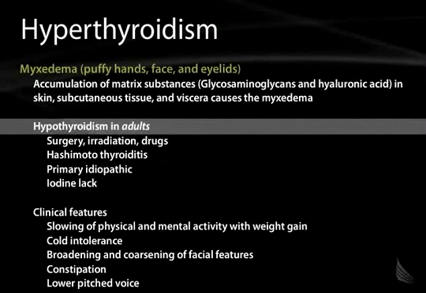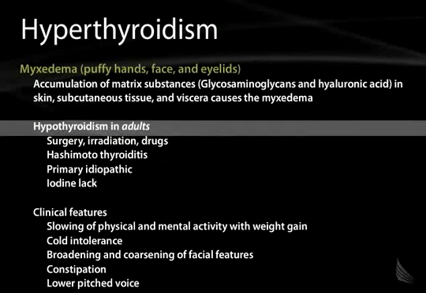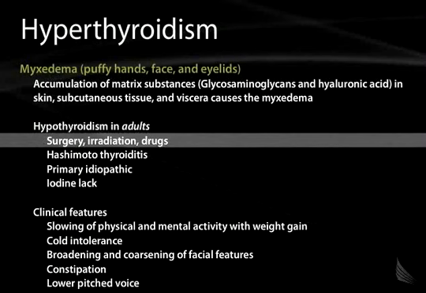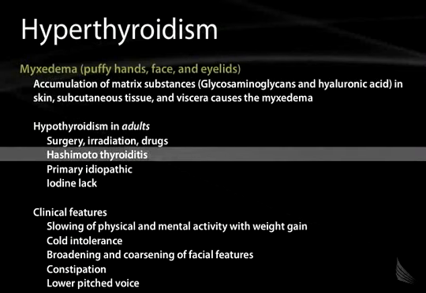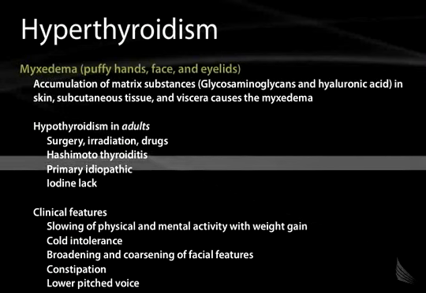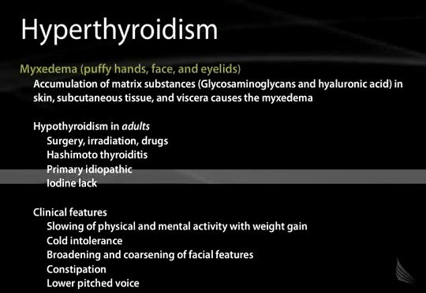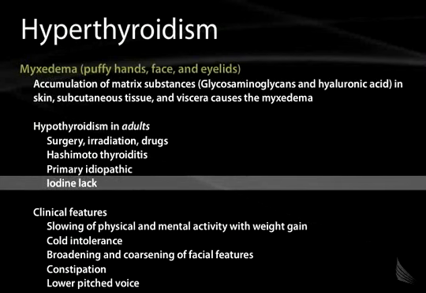Hypothyroidism in adults can occur from a variety of etiologies. Surgery, thyroid resection, for example, for hyperthyroidism, radioactive iodine ablation for Graves' disease, or irradiation to the neck. Multiple drugs can cause hypothyroidism. Hashimoto thyroiditis is the most common cause of hypothyroidism in adults. There's primary or idiopathic, or a lack of iodine. In the United States, this is extremely rare, but there are countries where this occurs.